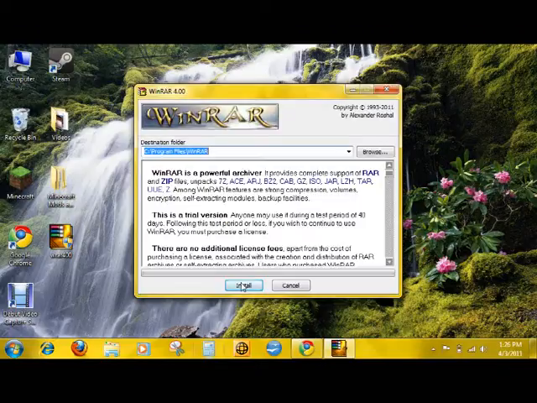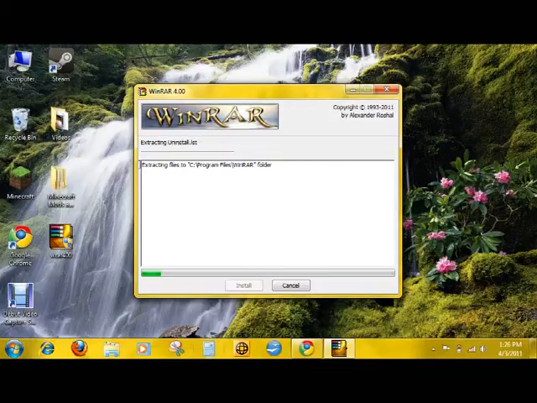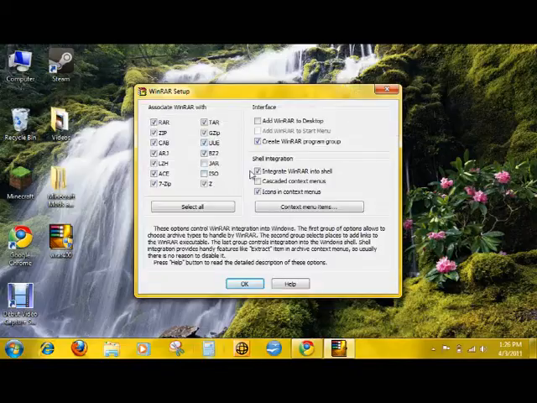And then you want to go to install. It should come up with this extracting files, program files, and then associated with WinRAR, just leave it how it is.